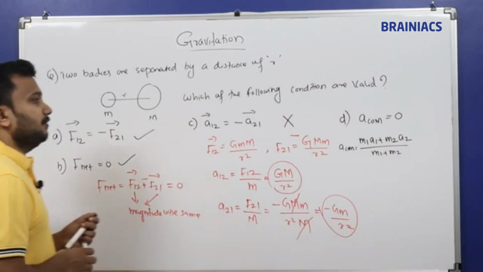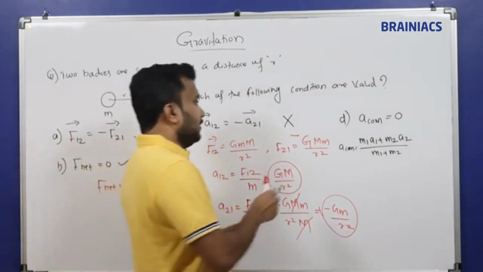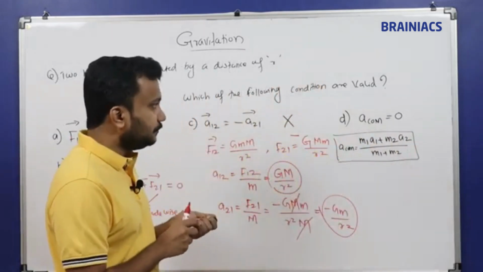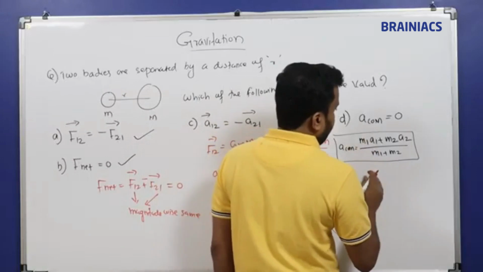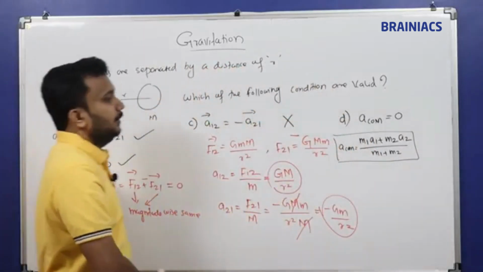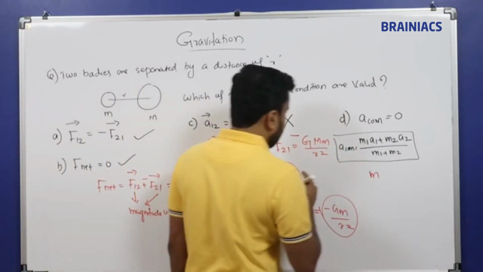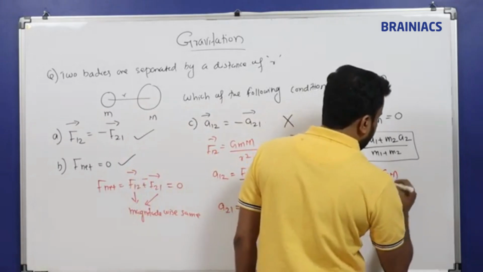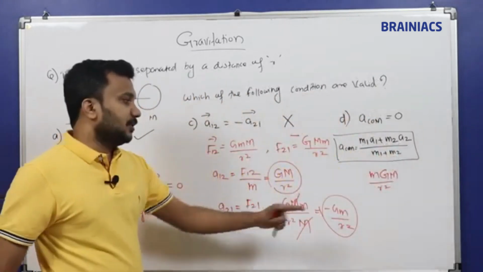Now we'll substitute our values and see whether this value matches with what we are getting. Okay, first body, M1 into A1. So the first body is M, so M into its acceleration, G M by R square. Plus becomes minus because of the second.